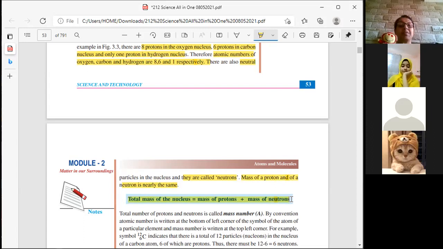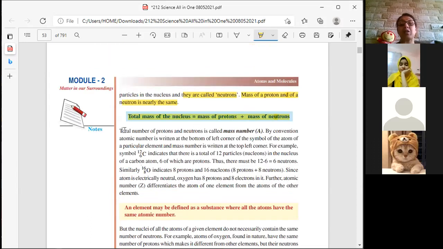Yes. Total number of protons and neutrons can be called the mass number, the atomic mass. Now by convention, atomic number is written at the bottom left corner of the symbol of the atom of a particular element, and the mass number is written on the top left. Top left, bottom left. What is written in the bottom?